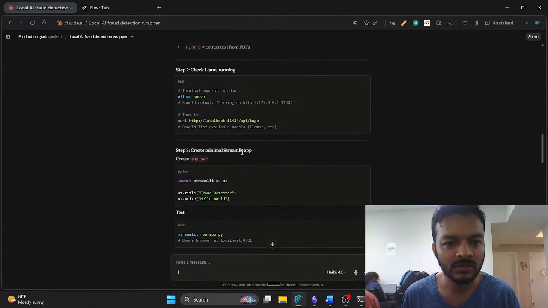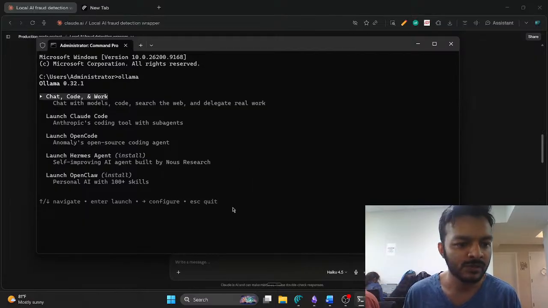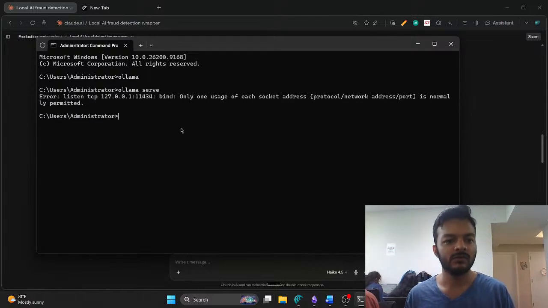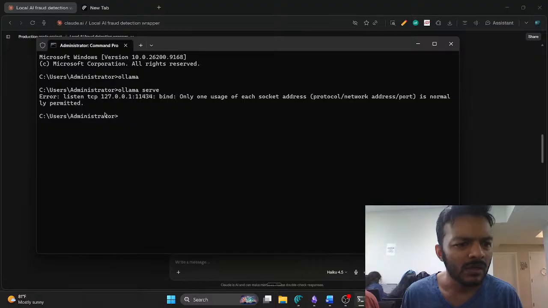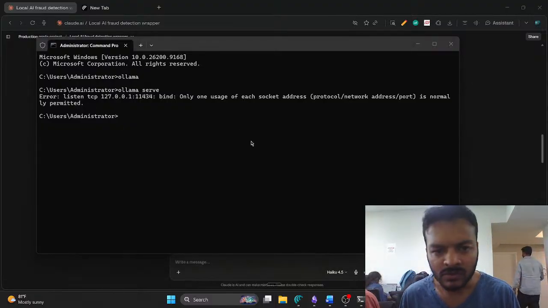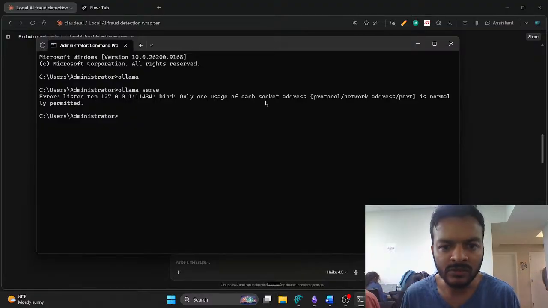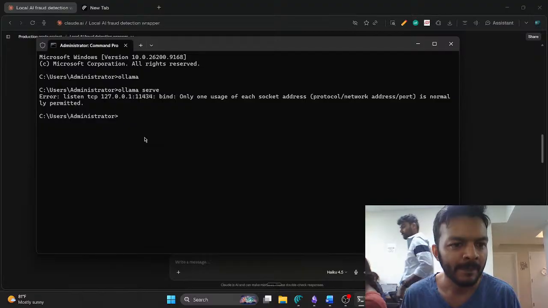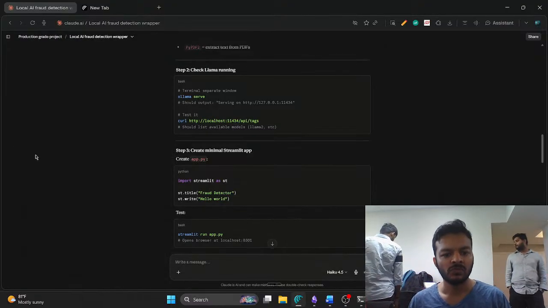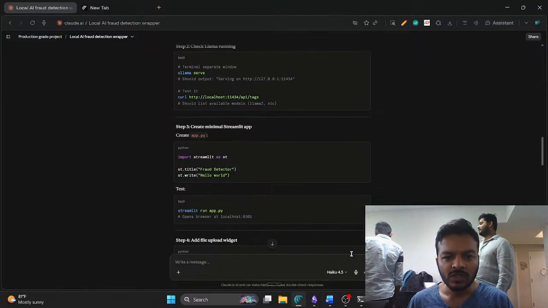Next is we have to start our server. The Ollama server. Let's listen, okay, it's already working. I don't know how it works, but I think it's working already, so that's fine.